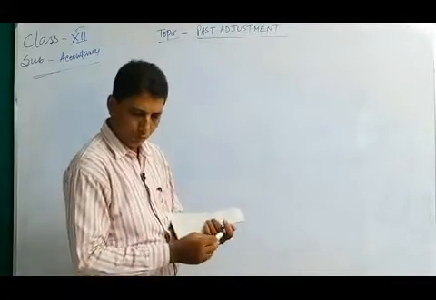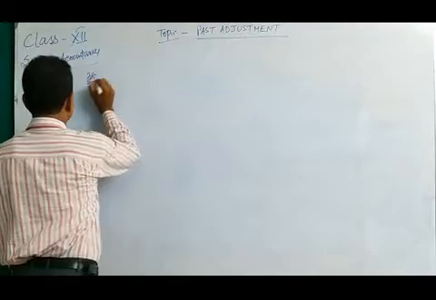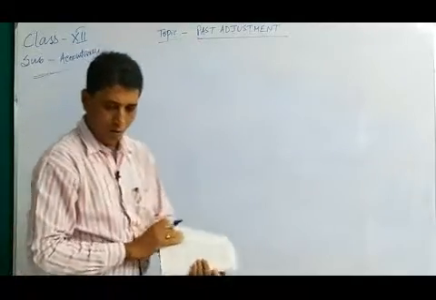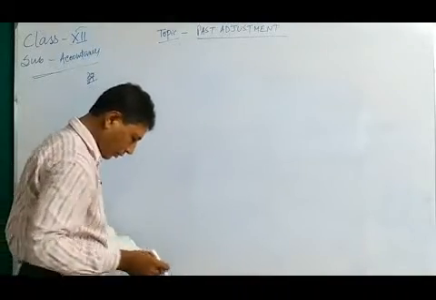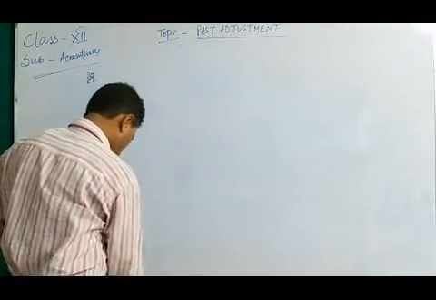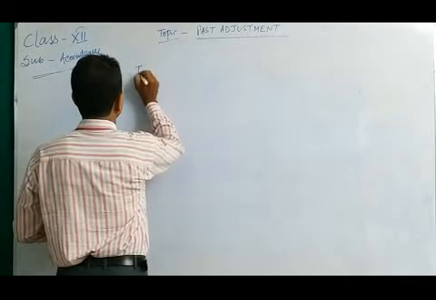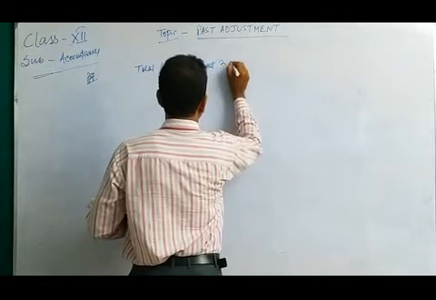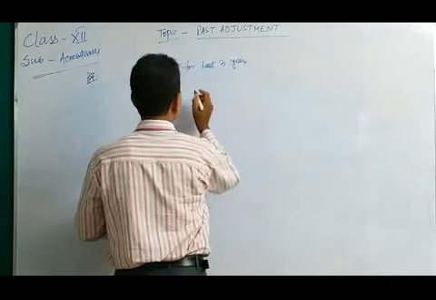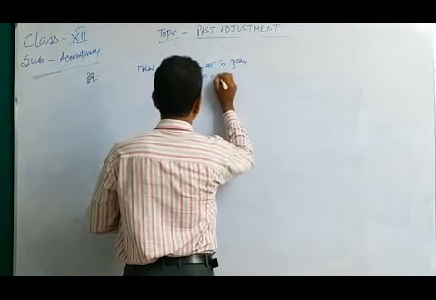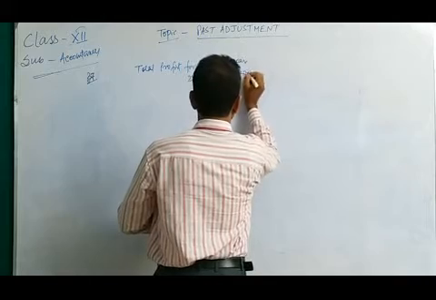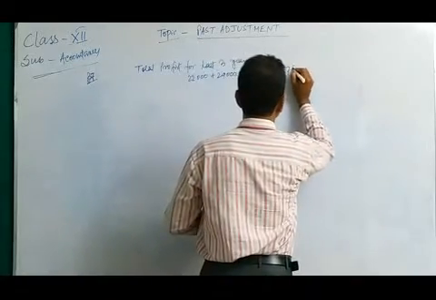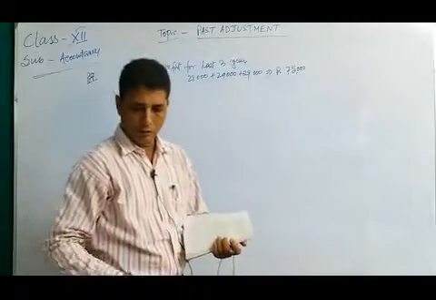Now, problem number 37. Total profit for the last 3 years: 22,000 plus 24,000 plus 29,000 is equal to rupees 75,000.